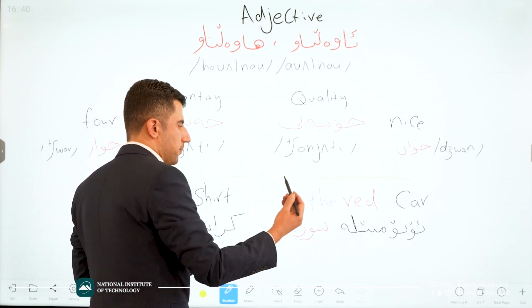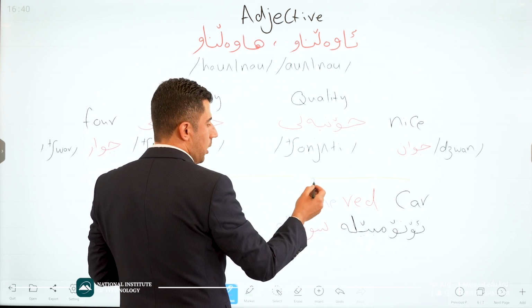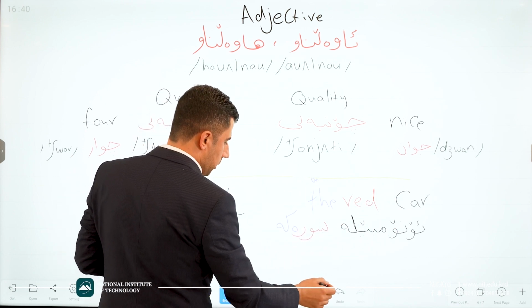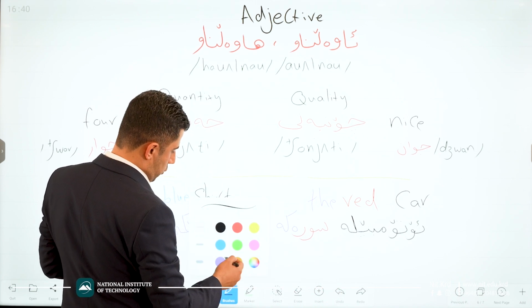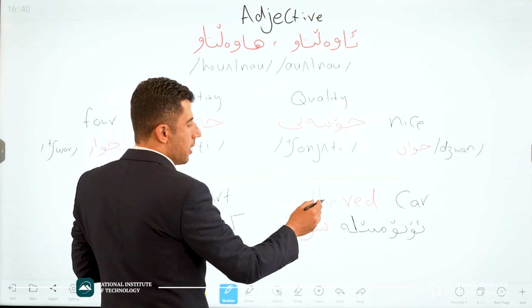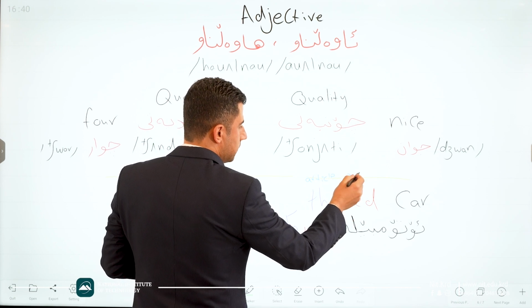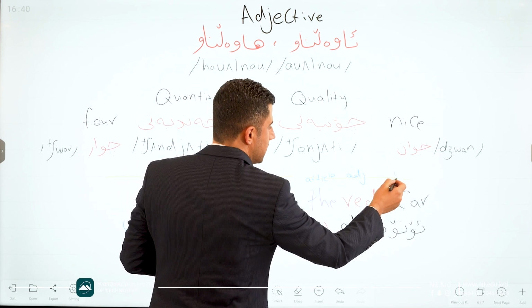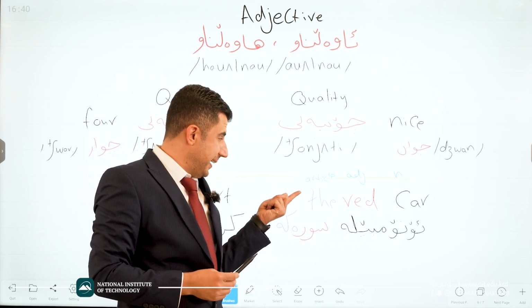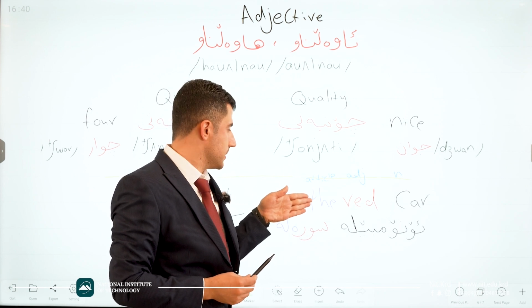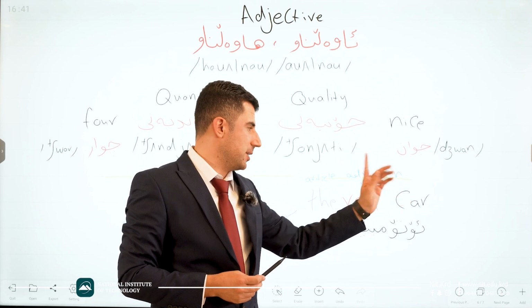Just have a look here, please. For example, the red car. The is the article. Let me use another color, please. Okay, for example, which one is nice? Blue. Good. The is the article. Red is the adjective. Good. And car is the noun. In English, the first one is the article, then the adjective, and at the end we have the noun.